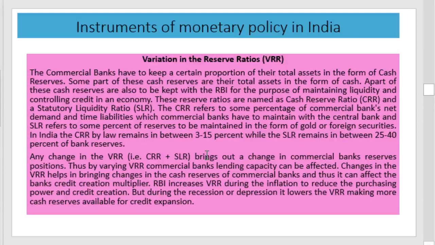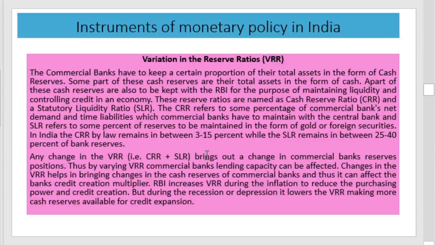Any change in VRR, that is CRR plus SLR, these two terms are used together in the sense that their functioning is in a similar direction. Any change in VRR brings out a change in commercial banks' reserve position. That is, by varying VRR, commercial banks' lending capacity can be affected, and thereby the central bank can control the credit creation process to control money supply in the economy. Changes in the VRR bring changes in the cash reserves of the commercial banks, and therefore it can affect the banks' credit creation multiplier.